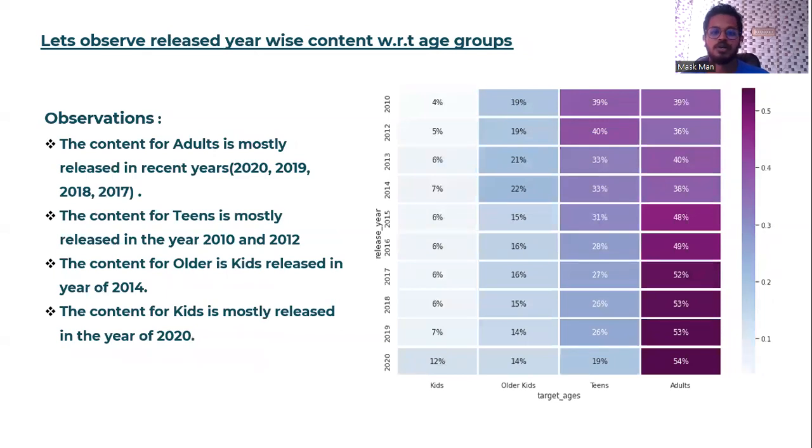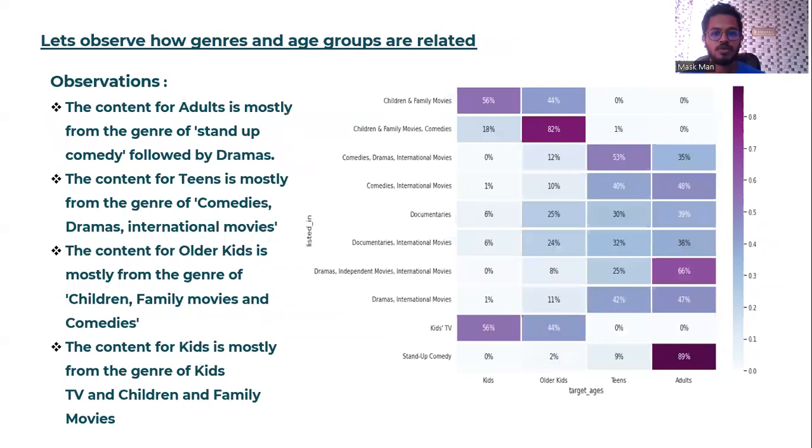Now if you observe the correlation between release year and the target ages, you can observe that the content for adults is mostly released in recent years. You see 2020, 2019, 2018, 2017, there is more than 50% of the content. The content for teens is mostly released in the years 2010 and 2012, the content for older kids is released in 2014, and the content for kids is mostly released in 2020, like 12%.